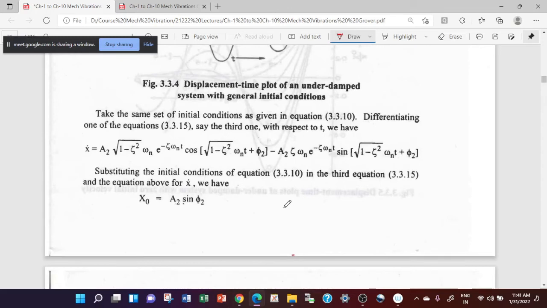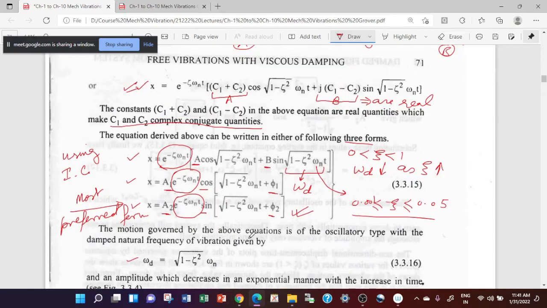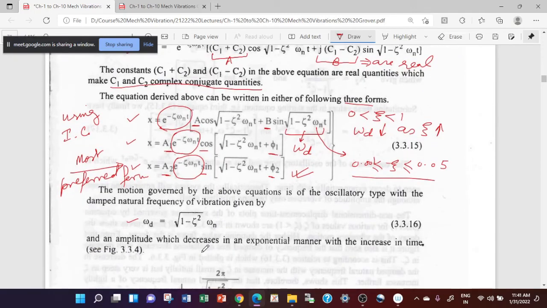For the given conditions at time t equal to 0, you can say that at t equal to 0, your x is equal to x naught. And when you put this value in the first equation, this is your x naught is equal to A2 e raised to the power minus 0, then sine, this is again 0, it becomes sine phi 2.